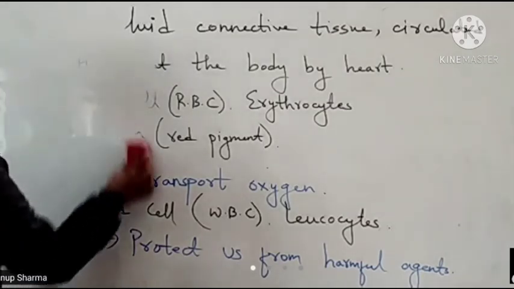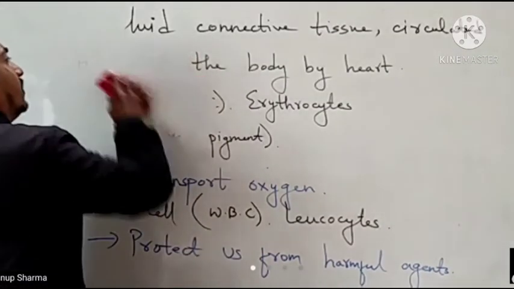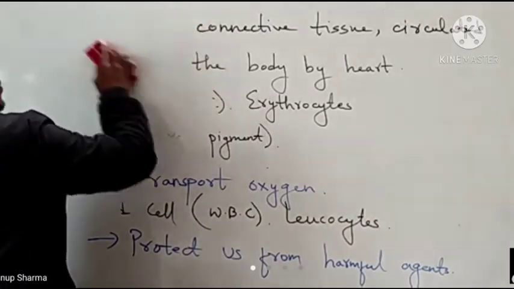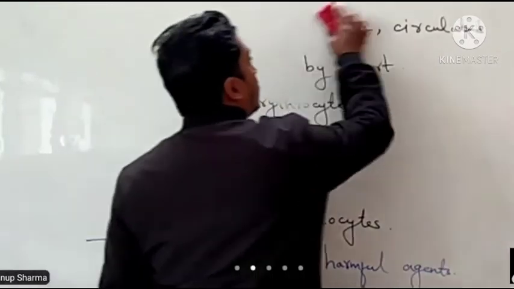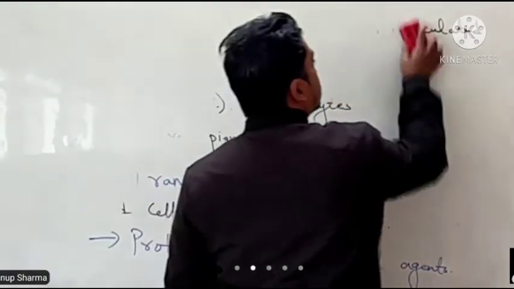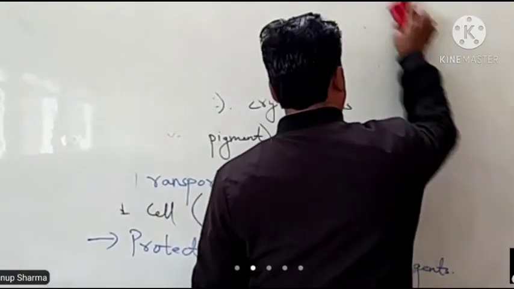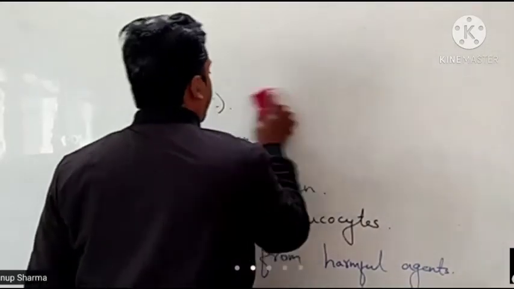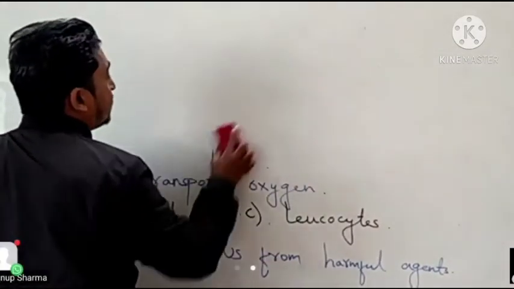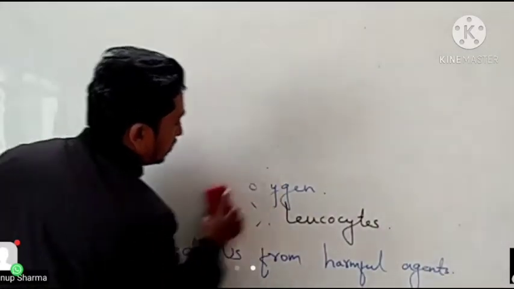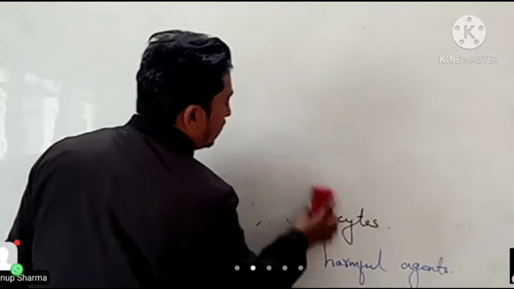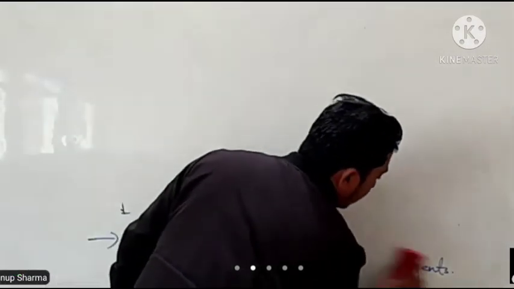I told you that when we have a fever, or when some virus or some bacteria infects our body, the blood platelets count will be lower, and due to that we will feel weak.